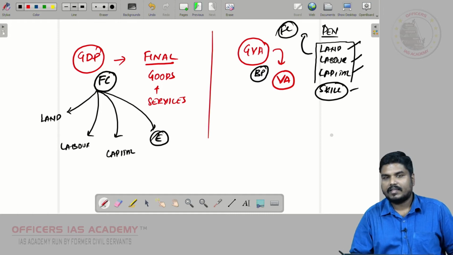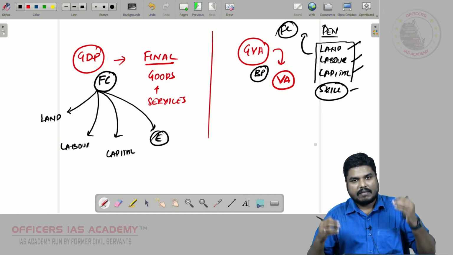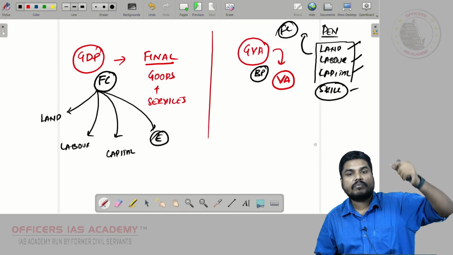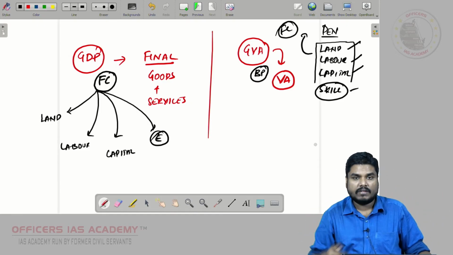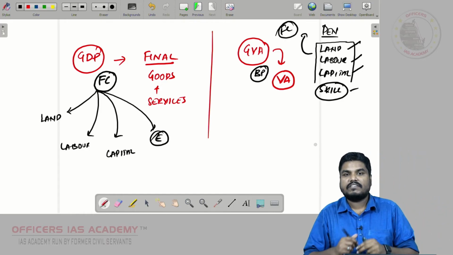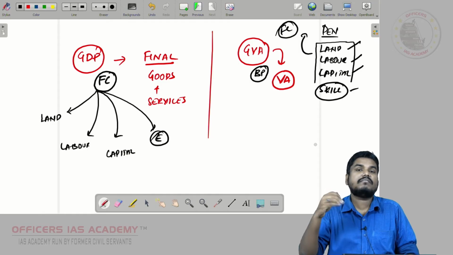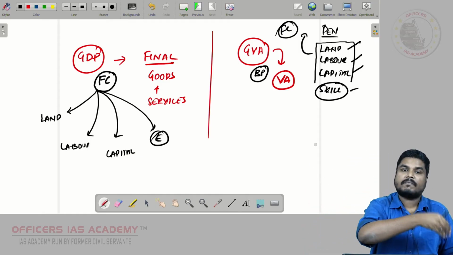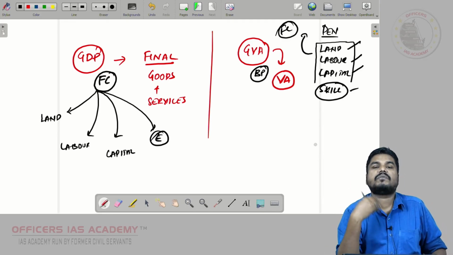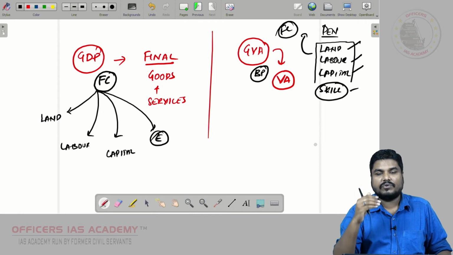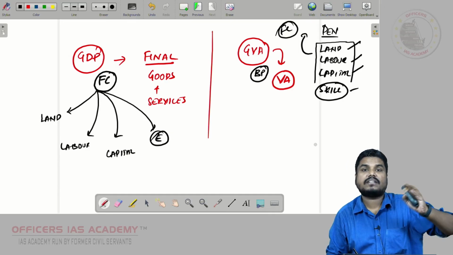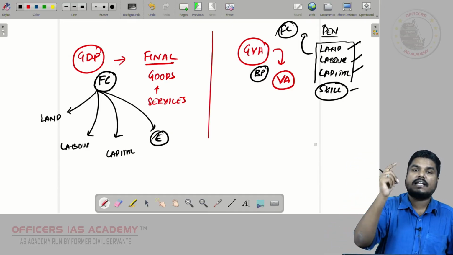Apart from that, friends, when I am running a factory, I have to pay certain taxes during the production time itself. For example, some property tax I have to pay, water tax I have to pay, professional tax I have to pay. See, whether I am producing this pen or not, that is immaterial, but in the factory stage itself, I have to pay certain taxes. That is called as production taxes.